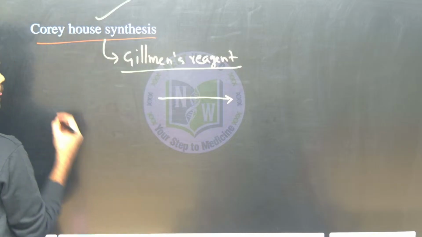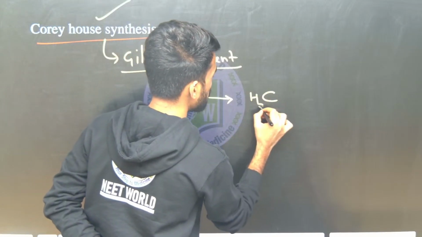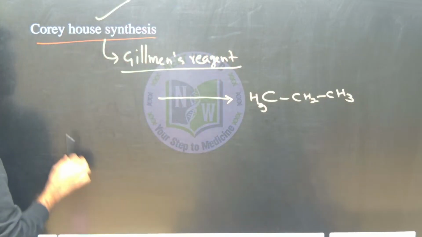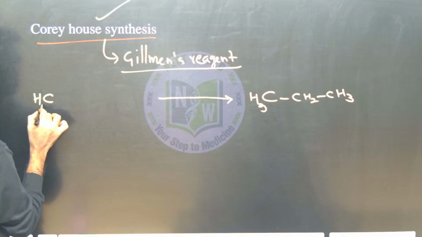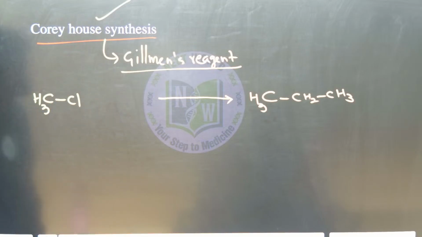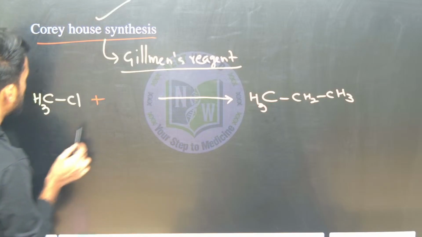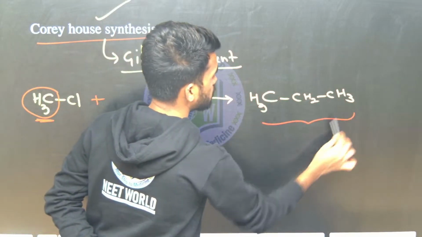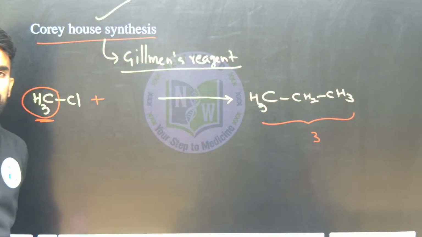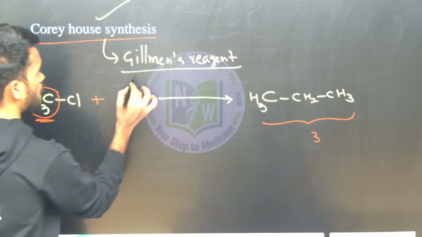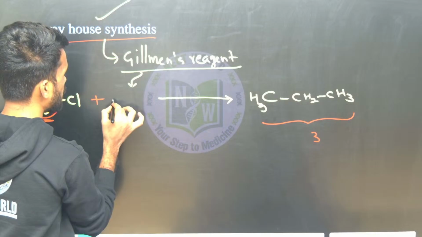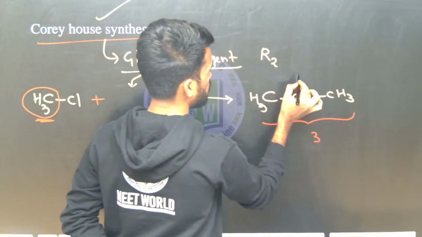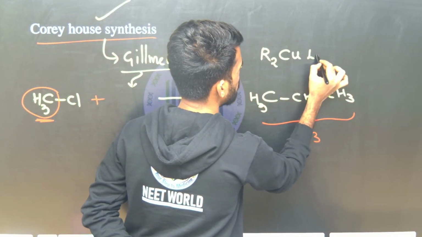Okay, for example, I want to prepare propane, and at the beginning I have only methyl chloride. Only methyl chloride is there. Now what is the remaining part I want? See, only 1 carbon is there in the starting material right now, but I want 3 carbons on the product side. So it means 2 more carbons should be added. For that I can use my Gilman's reagent here, dialkyl. Dialkyl means 2 R groups should be there. Lithium, you can take lithium cuprate, copper and lithium. Like this we need to take.